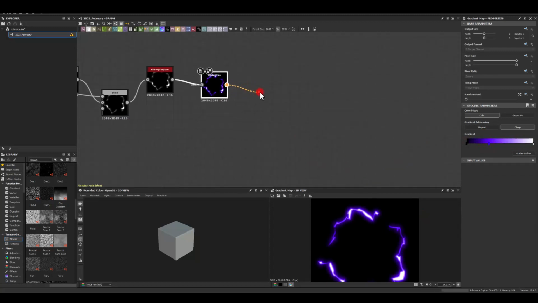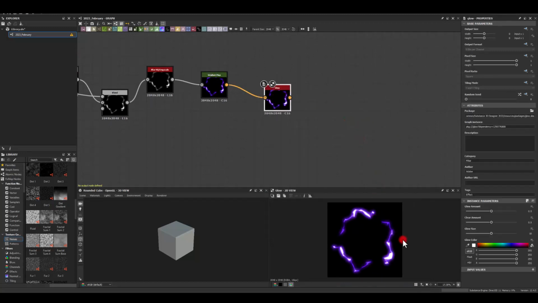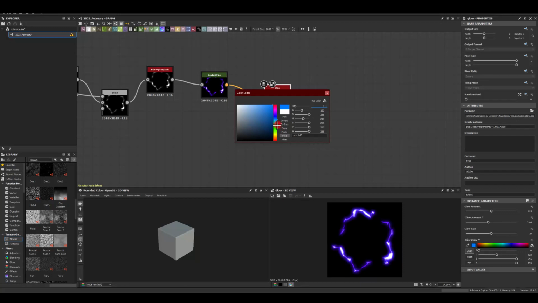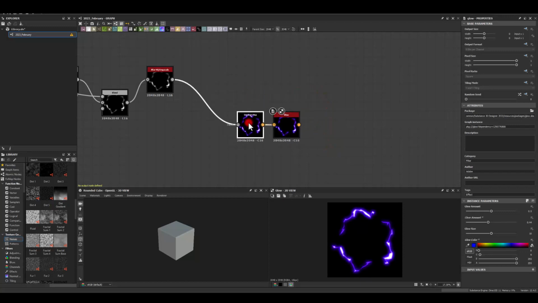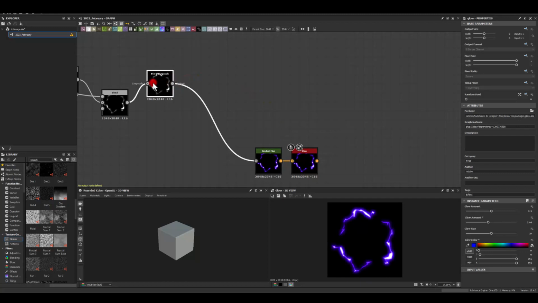And we can apply the glow texture as well, just to see what we might be getting. And for the color, I'm just going to try to match the other ones. So that will be a little bit dark bluish. Okay, so I think it could work. So I'm going to leave this gradient and the glow here.